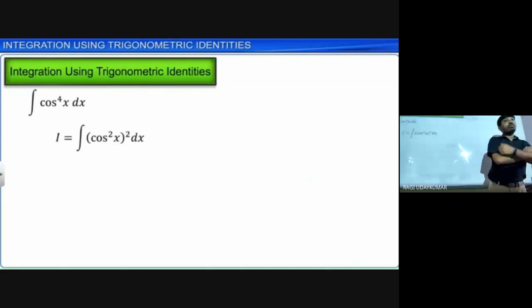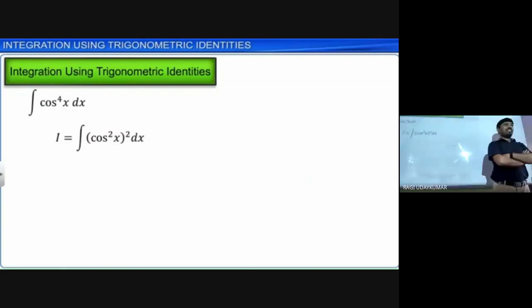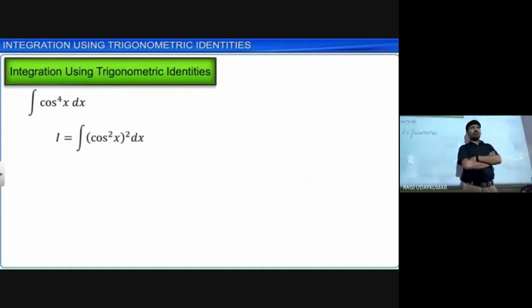In the same way, secant square theta minus tan square theta equals to 1, but not for all the values of theta, only where theta is defined, as you learned in class 10th and 11th. Cos theta 0 किधर होगा? 90 degrees.